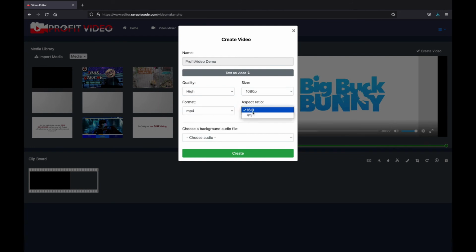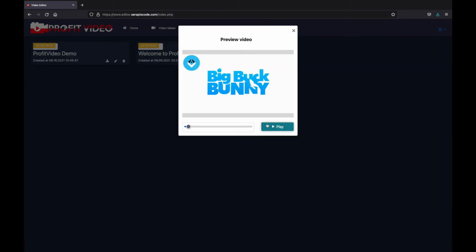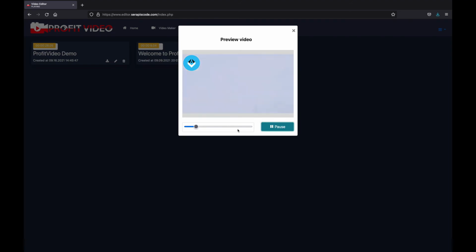We can select different formats and then also different ratios. If you have any audio files, you'll be able to choose a background audio. You can even select some text on video that you can add afterwards. Once you're done with everything, just click create. And if we go to check inside our home, we'll be able to see the video exactly like we edited it. And we see it with everything we did, even with the filter, if we rotated it, everything else.